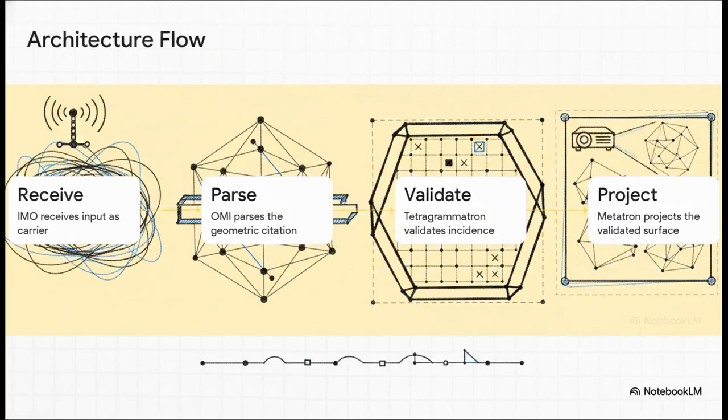Let's walk through this step by step because it really translates the theoretical stuff into the operational. So step 1, the IMO network carrier receives some input from a user. Step 2, OMI parses this input as a geometric citation. Then, step 3, the tetragrammatron strictly validates the incidence matrix. And remember, absolutely no floating points allowed here. Finally, step 4, only after that validation is 100% successful is Metatron allowed to project that relation onto a screen. This flow ensures an absolute ironclad boundary between what is mathematically validated and what's merely drawn on a monitor.